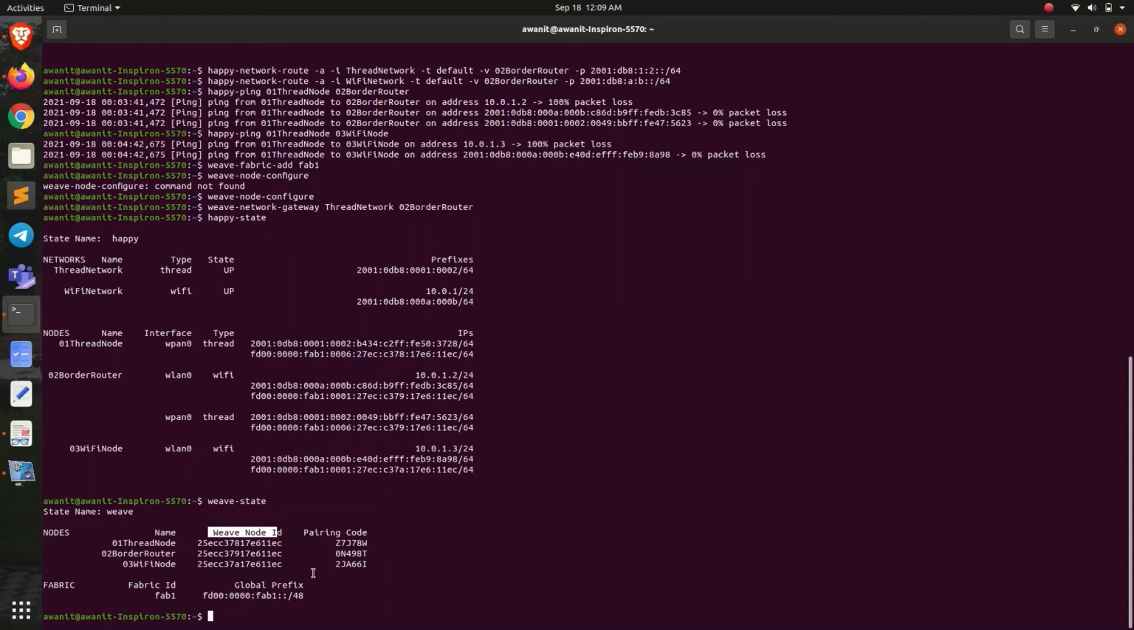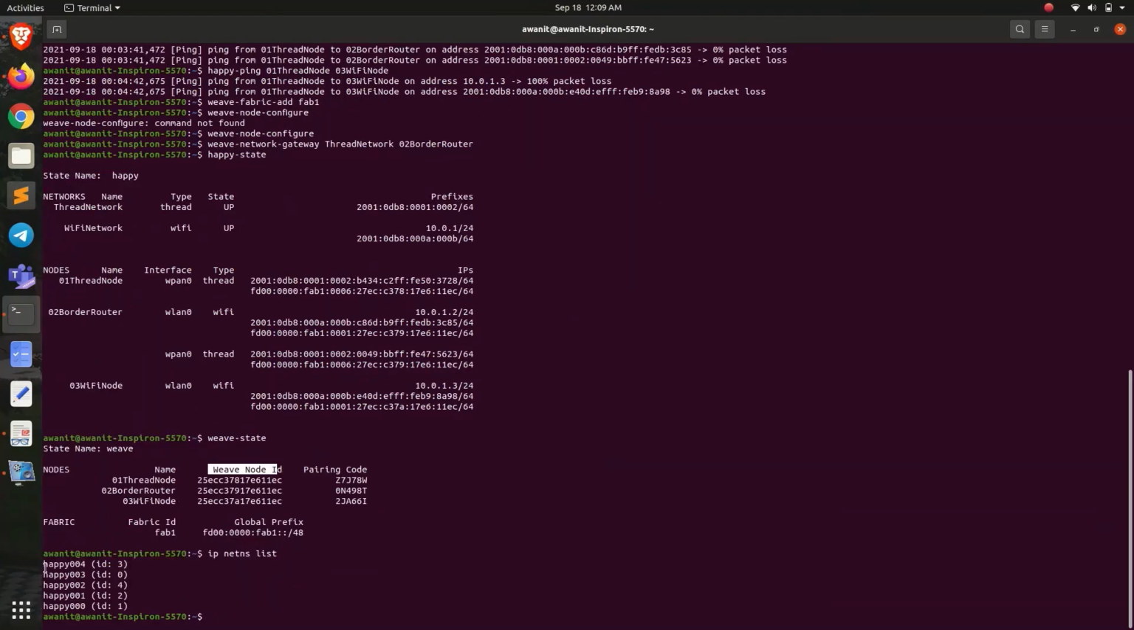So now let's dig deeper into the happy tool to see how it works. Up to now we know that Weave is built on Linux network namespaces. So it uses Linux network namespaces to simulate complex topologies. We can verify this by the command ip netns list. As we can see, it has 6 nodes. What the 6 nodes comprise, let's quickly see that.